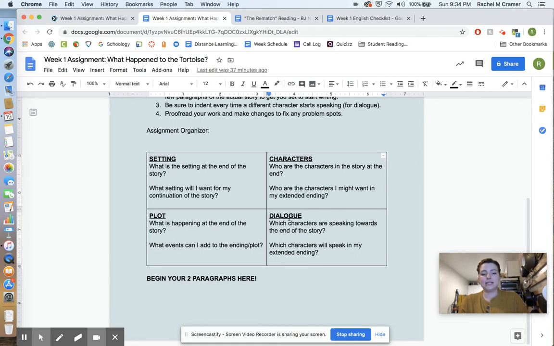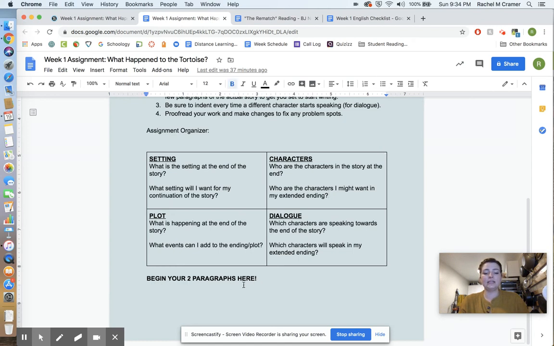Last bit, dialogue. Which characters are speaking towards the end of the story? Is anyone talking? Do you want to continue that? Which characters will speak in my extended ending? I'd recommend the tortoise speaking at least once. Maybe talking to himself, maybe talking to somebody else. Practicing dialogue is really fun, and I recommend you practice it in this story. So that's the full assignment.